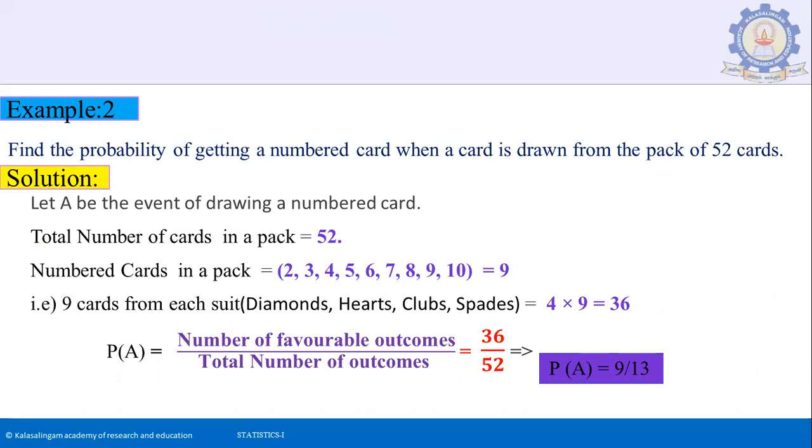So the required probability P of A equal to number of favorable outcomes divided by total number of outcomes, that is 36 divided by 52. We can simplify. Can cancel by 4, then we make it 9 by 13 is the required probability.